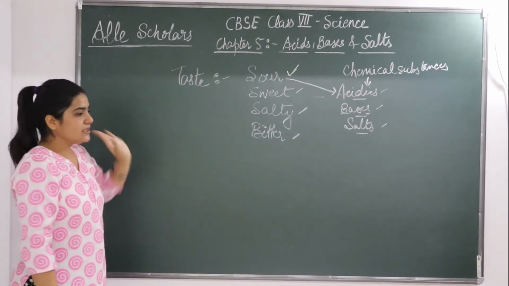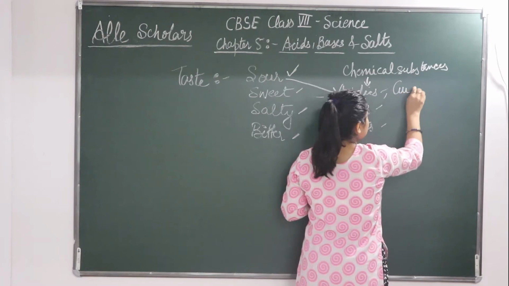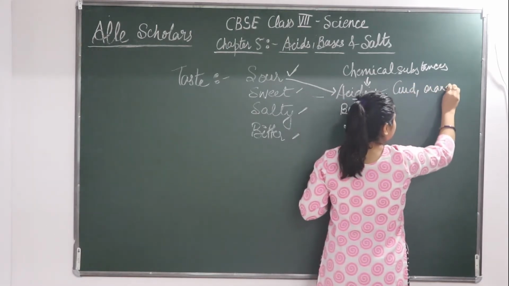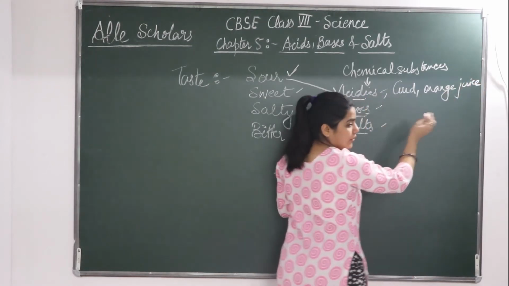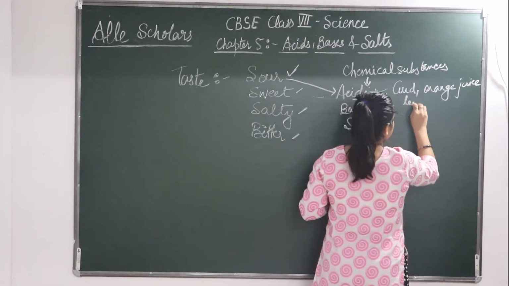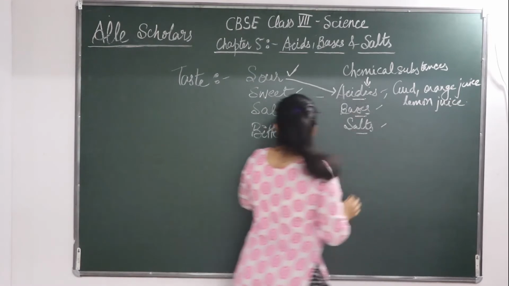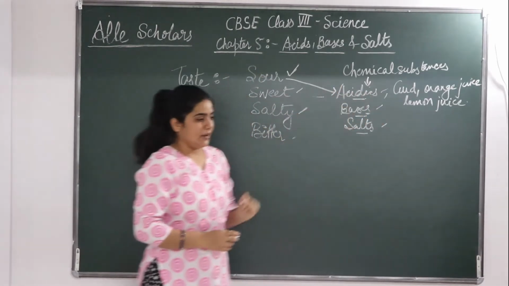Acids taste sour. You can taste at your home and see. Curd you can taste. You must have already tasted orange juice, or lemon juice. All these taste sour because acids are present in them.